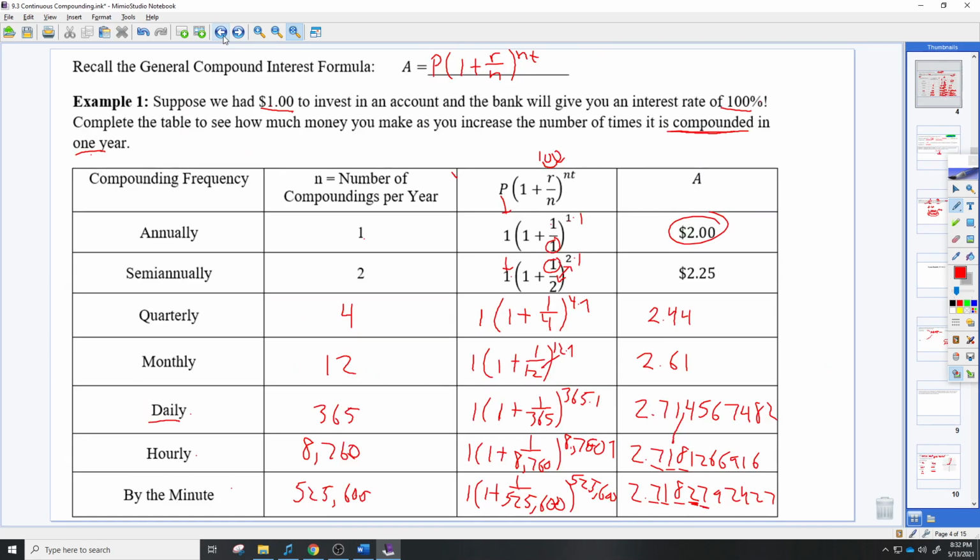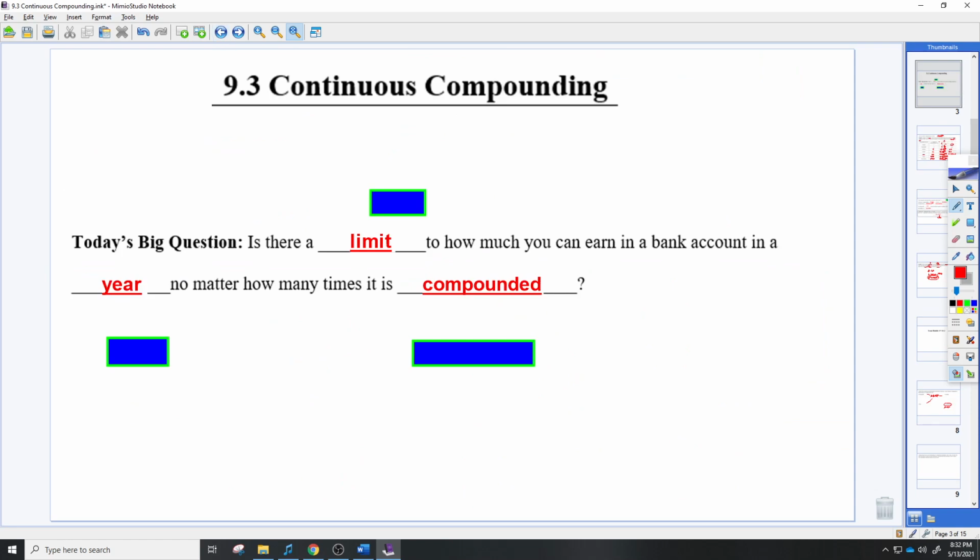And now we'll finish it for continuous compounding.